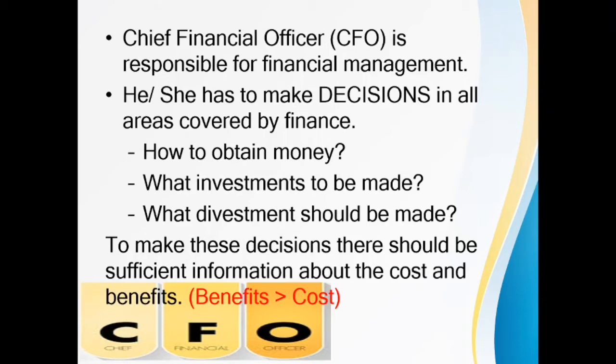So who is a Chief Financial Officer? Obviously he is a director. He is a director in charge of all financial matters in a business, right? So the Chief Financial Officer is responsible for financial management, right? He or she has to make decisions in all areas covered by finance. So what do you mean by areas covered by finance?